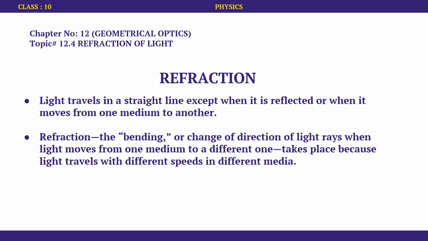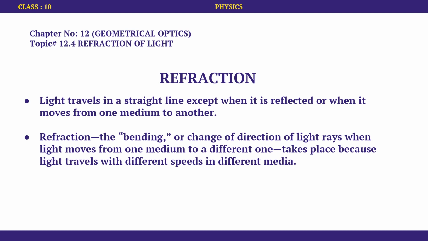We cannot say that it keeps on traveling in the straight path. Our point to discuss here is what exactly happens to the light when it enters from one medium to another. The bending or the change of direction of light will take place in such a case.